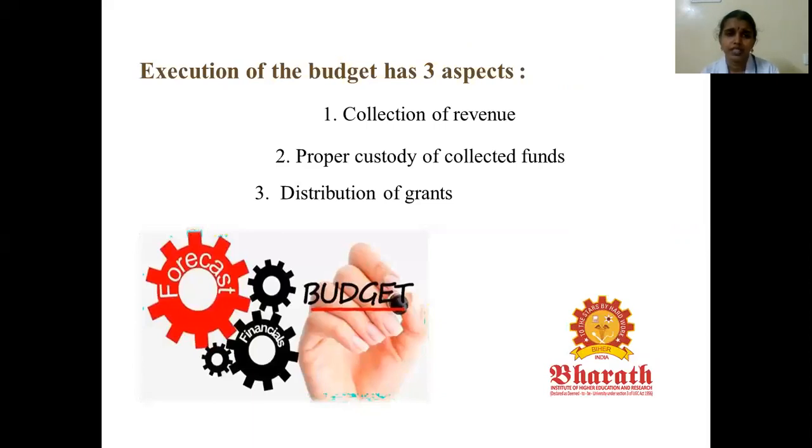So execution of the budget comprises three aspects: collection of revenue, then we have to provide custody for the collected funds, next distribution of grants. So collection of revenue, custody of collected funds and distribution of grants. These are the three steps involved in the execution of the budget.